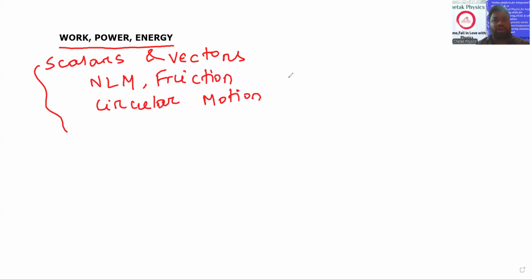And if we correlate the chapters of 12th also, we can add other chapters from 12th, that is electrostatics and capacitance also in this. And from the second part of 11th, SSM we can add here. So these four chapters from 11th and from 12th, electrostatics is going to be included in this particular topic. So let's go to the topic.